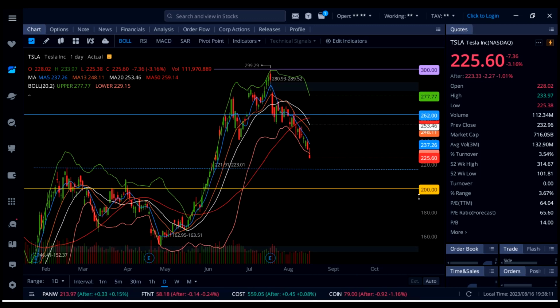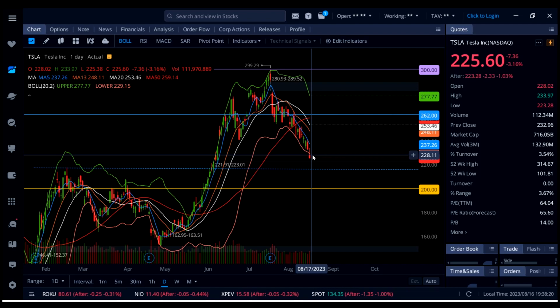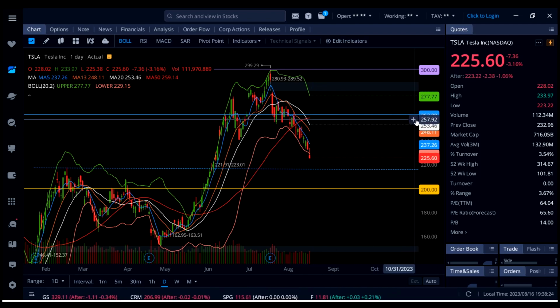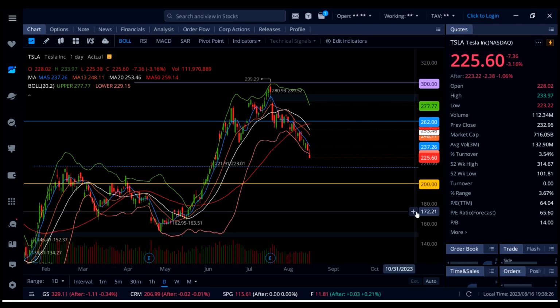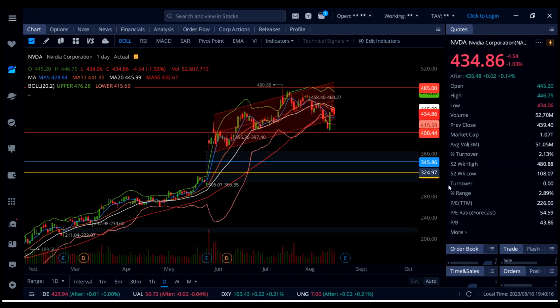Watch out for a move and possibly a breakout above 237, and only if that happens, this is going to be a reversal in the short term, and we could see a lot more upside: 248, 253, even 262 on Tesla. On Nvidia, stock is down 1%, and if you look at the 5-minute chart, you will see it's all over the place.